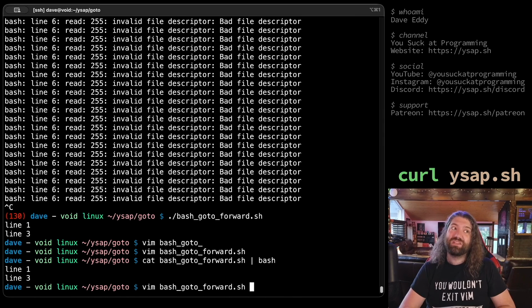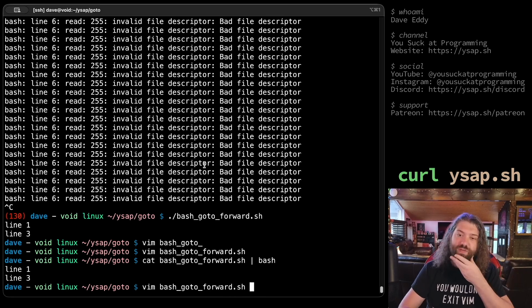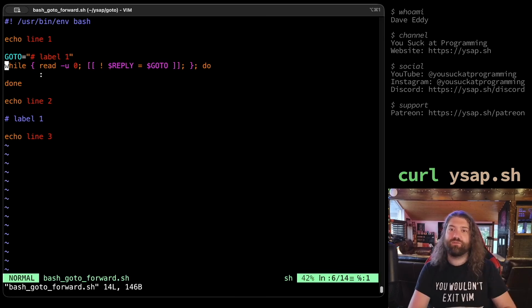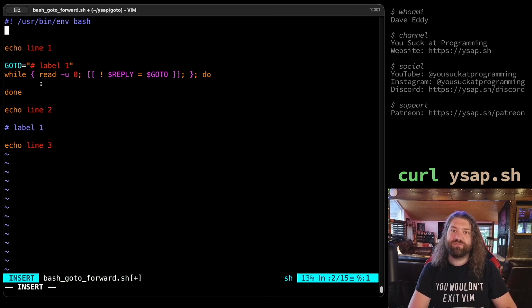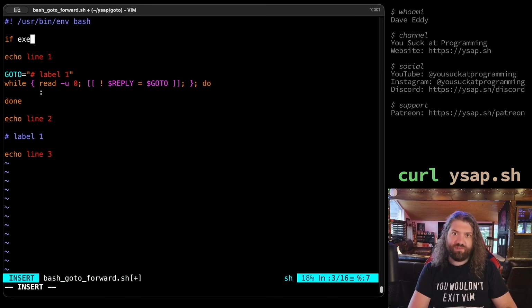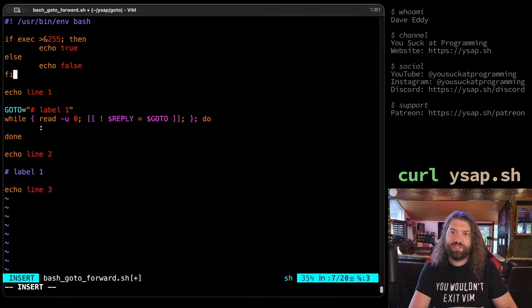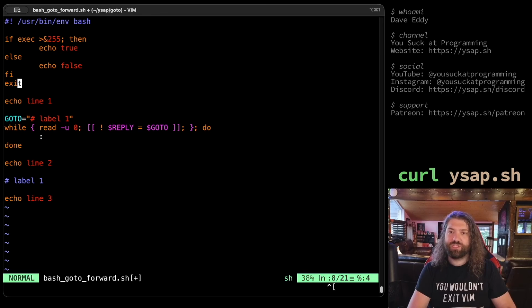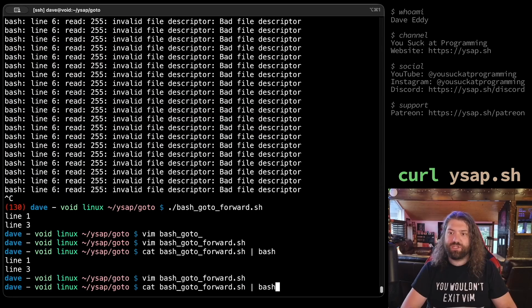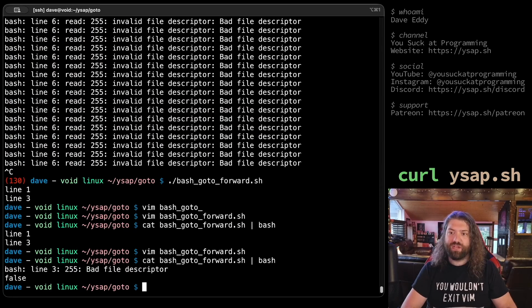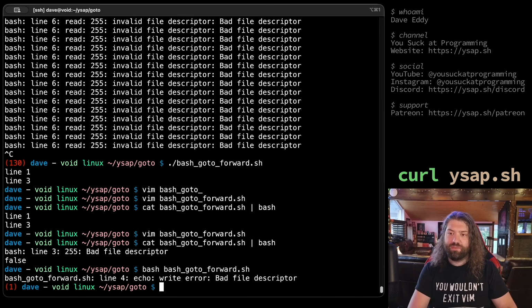That is certainly something. So could we detect this at runtime actually? I think there's definitely some ways to detect this at runtime. Could we check if 255 is valid? Let me think. If we did if exec into 255, does this work? Let's just try this. And then we'll throw an exit here. So this script is just going to do this top part. We're going to see if the syntax works that I just made up. So we got false there because it's a bad file descriptor. But if we do bash GOTO forward, we get a file descriptor on line 4.